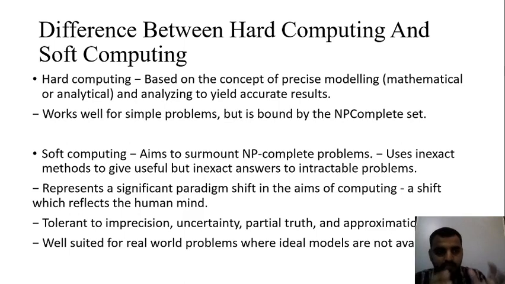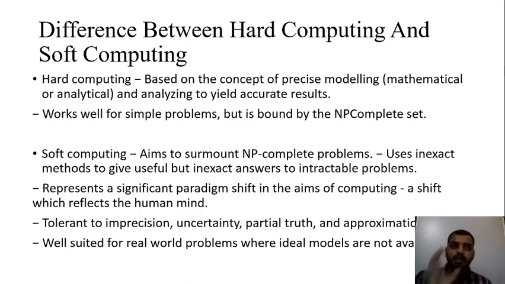This type of computing is called hard computing. And analyzing to yield accurate results, this is very important. Hard computing always deals with accurate results.